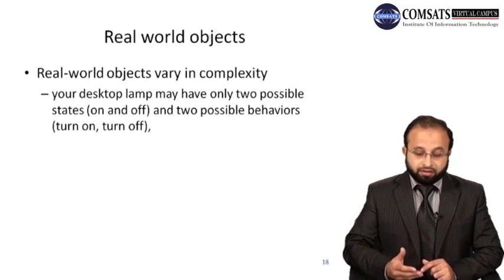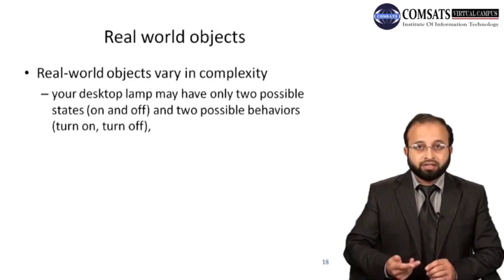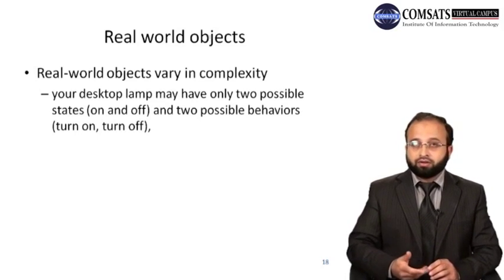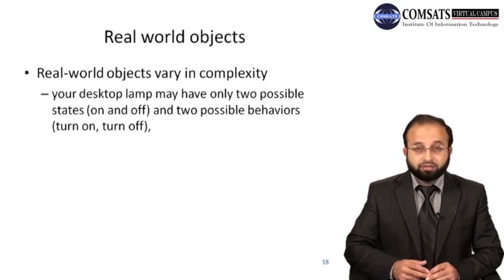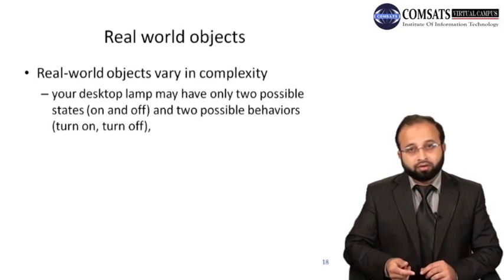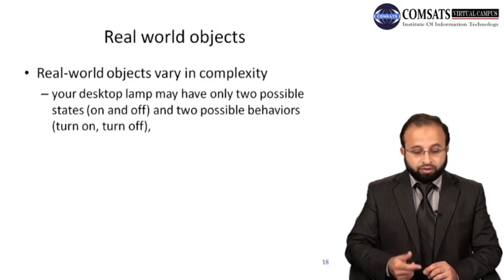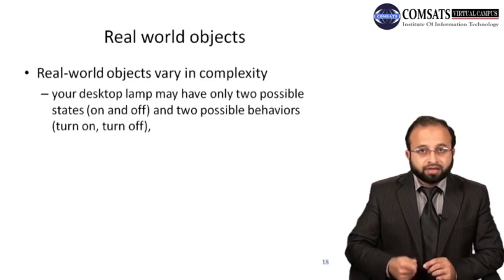For example, take this desk lamp. It has 2 possible states, either on or off, and 2 possible behaviors, turn on or turn off. I have a lamp and its state is off, and I want to change its state from off to on. What I have to do is execute its behavior. What behavior? Turn on. So I execute that behavior and the state of the object is changed.